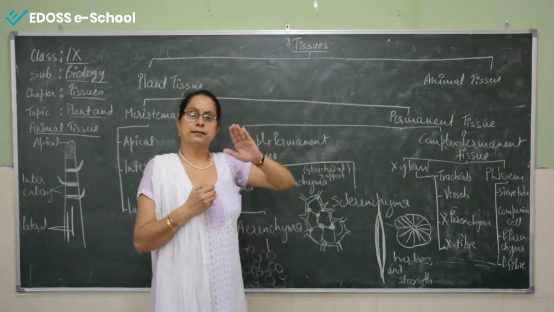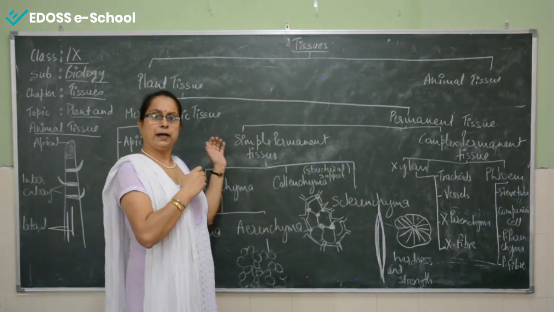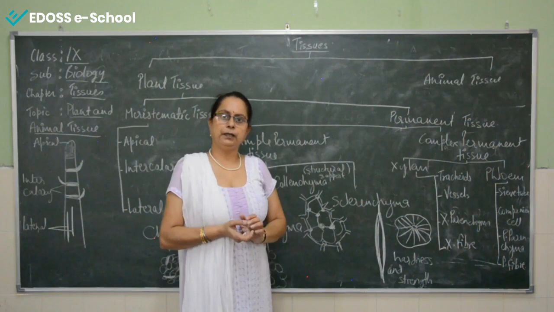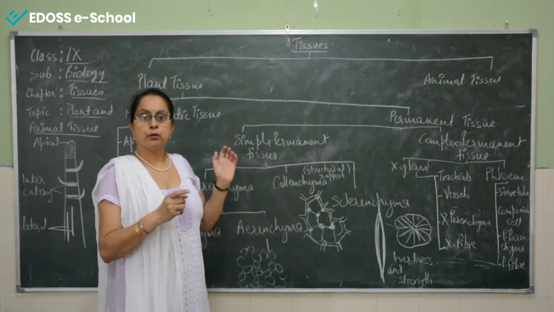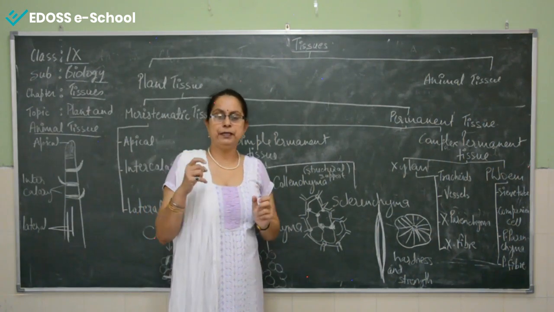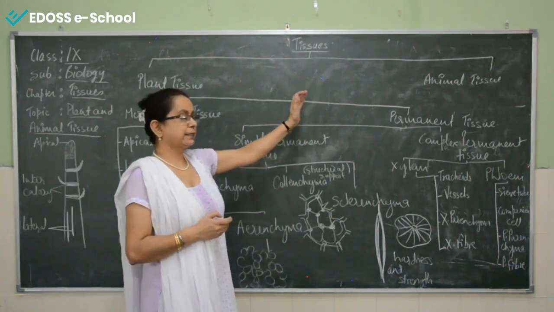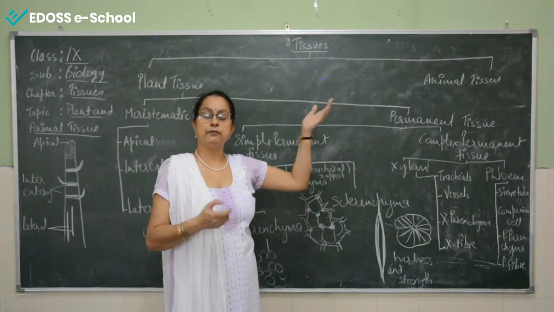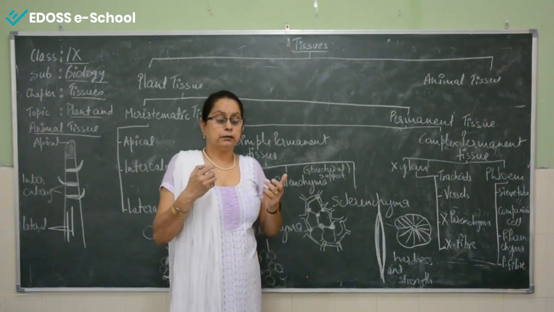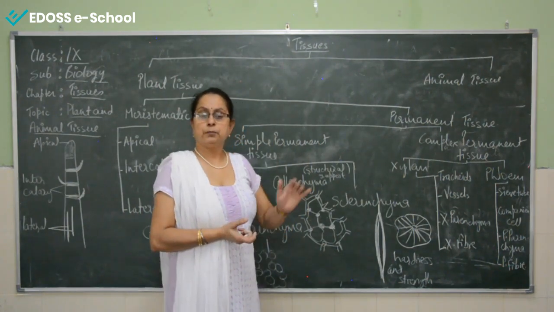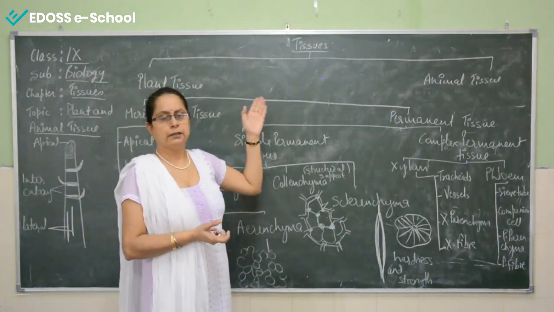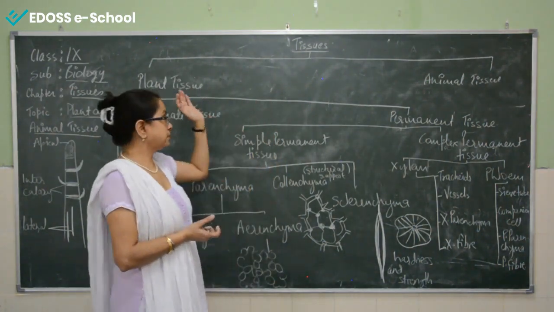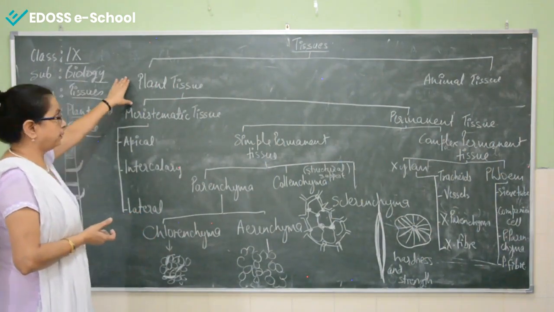Now the question arises, are the tissues of the plant kingdom and animal kingdom similar? The answer is no, they are totally different because they have a different nature. Like animals can move, they have muscles, they have an internal hard structure called skeleton, but plants don't have such a structure. So yes, their tissues are totally different. First I'll discuss the plant tissues.